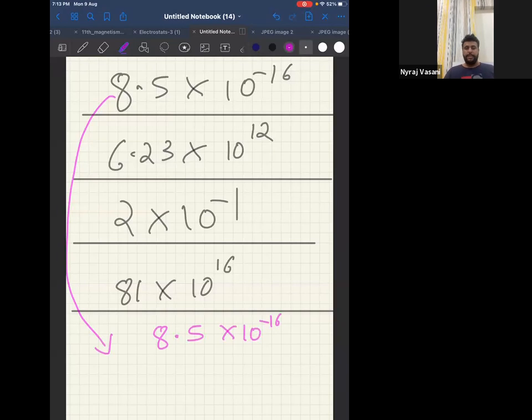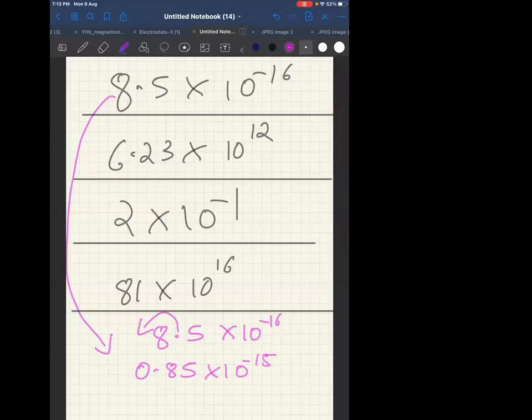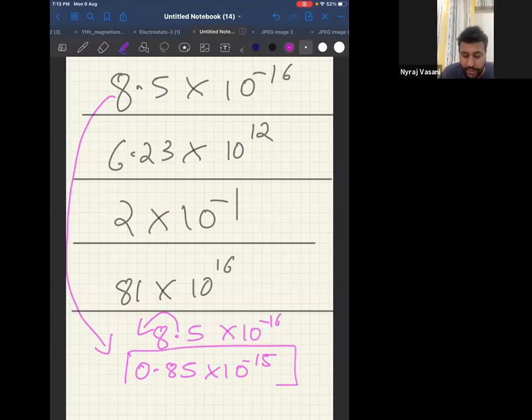Correct? Now, we cannot say there is no order of magnitude. You can never tell that. You have to convert this into the form of 0.5 to 5. Therefore, I'll shift one decimal point here. Therefore, it will become 0.85 into 10 power minus 15. Now can I say it is just one more way of representing the same number? Therefore, 0.85 into 10 power minus 15.